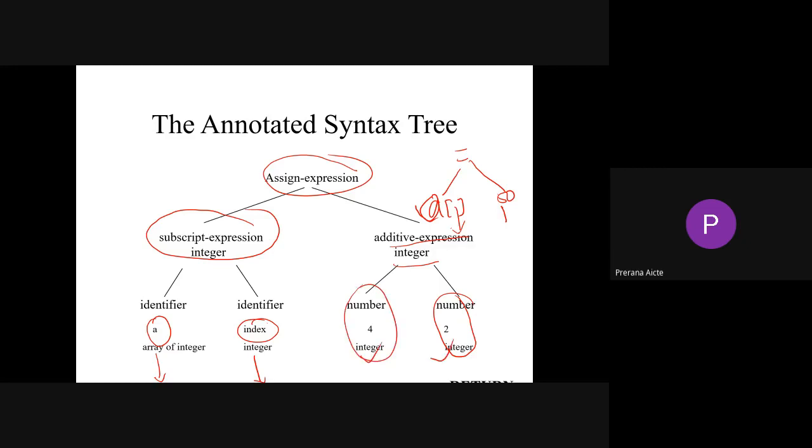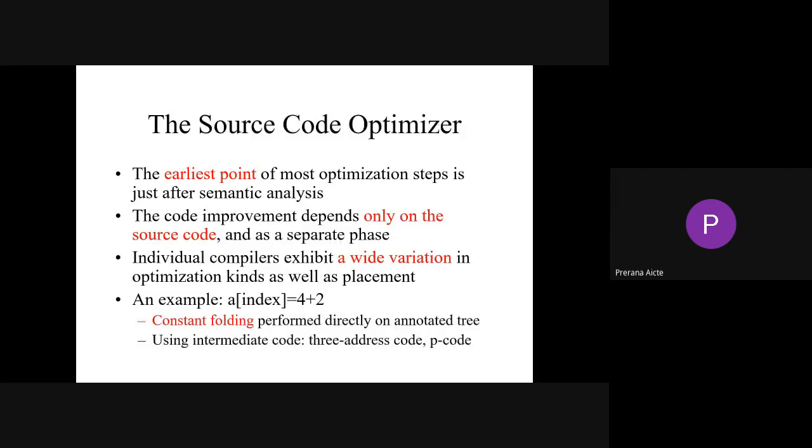So code optimizer. So we need to optimize the code. We have different types of code optimization techniques. But the earliest point of most optimization steps is just after semantic analysis, where we are able to reduce the lines of code. The code improvements depend only on the source code and happen as a separate phase. So each individual compiler exhibits different variations of optimization. So we have different types, right? Constant folding, we have three address code, we have quadruples, triples, indirect triples. See, all those things are types of intermediate code generation with its optimization.